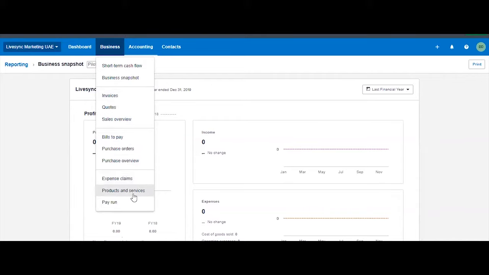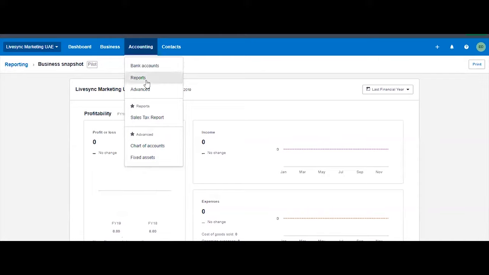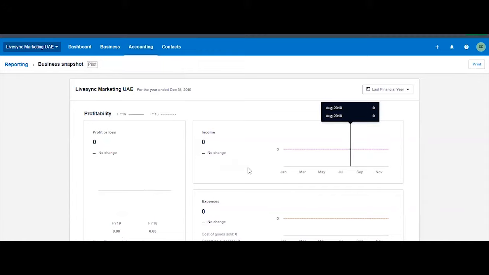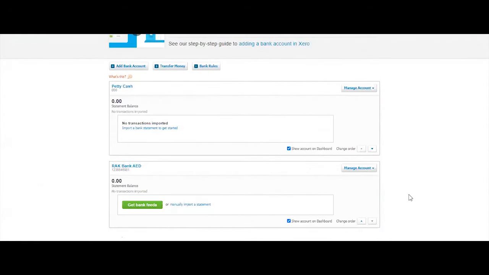Product and services, this is basically the inventory module. And then the pay run is your payroll module. Accounting, on the other hand, is basically all your settings and other advanced features of Xero are here. So you have your bank accounts. The bank accounts module is basically your banking module.